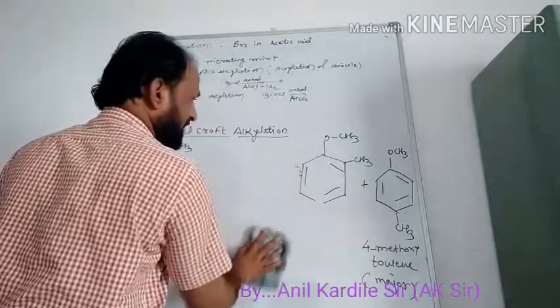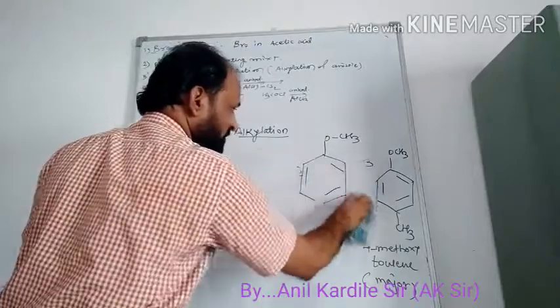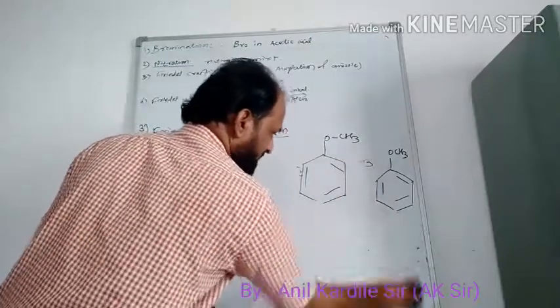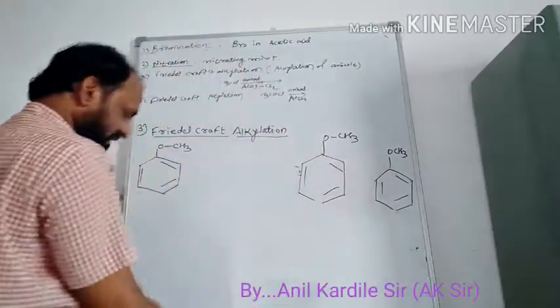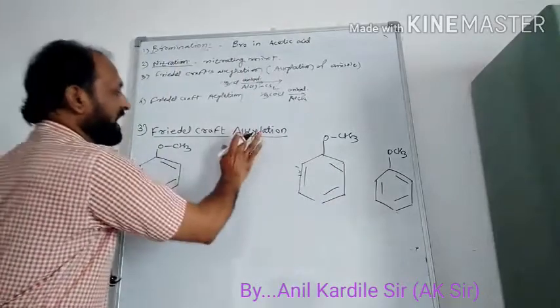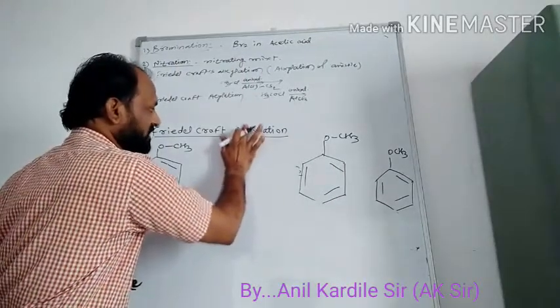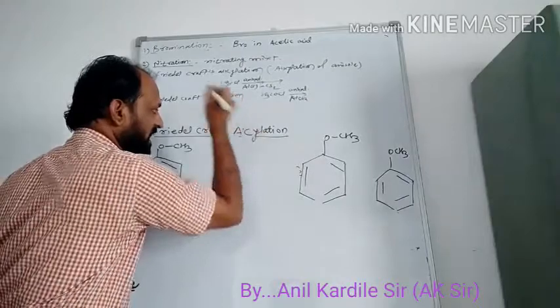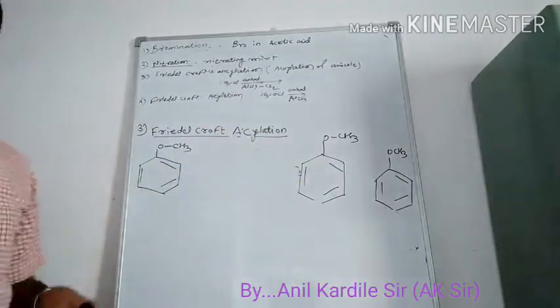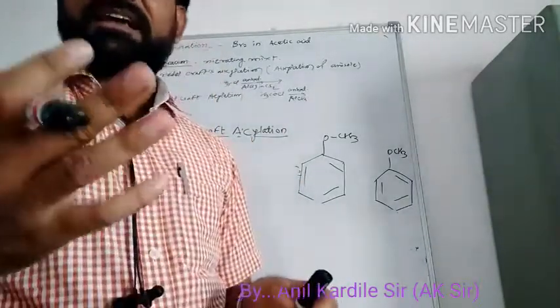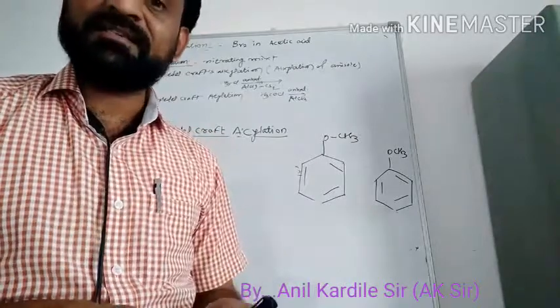What is meant by Friedel-Crafts acylation? Like that alkylation, as we did alkylation, here what are we doing? Acylation. And what is meant by acylation? As you know, addition of an acyl group.